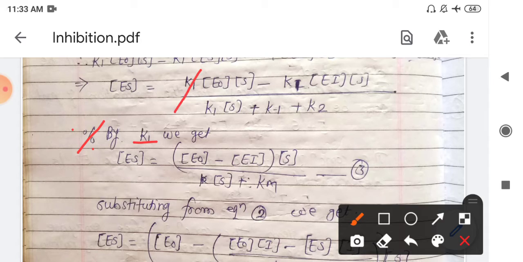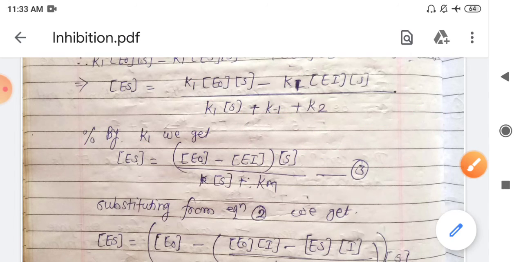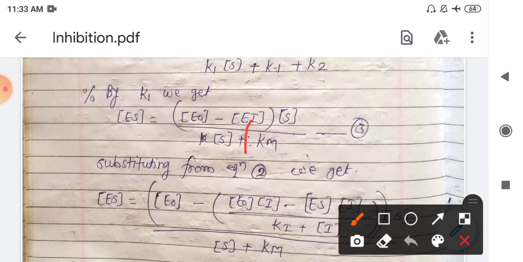So this k1 gets cancelled, this k1 gets cancelled, this k1 gets cancelled, and here it will be k minus 1 plus k2 upon k1. But for this type of constant we have obtained one famous constant, which is what? Michaelis constant. Okay, so this ratio of constants is simply represented by another constant, that is the Michaelis constant.